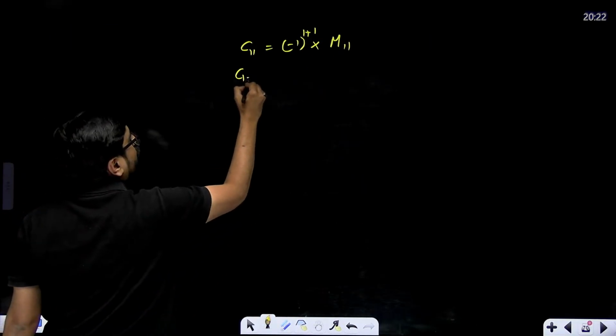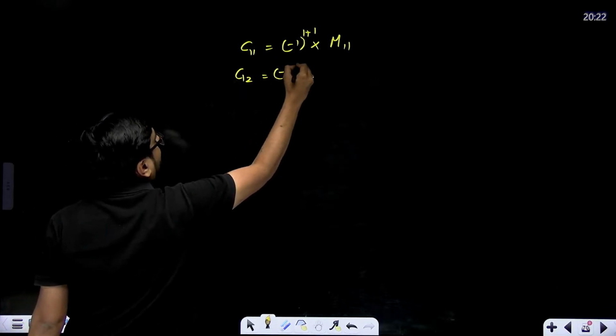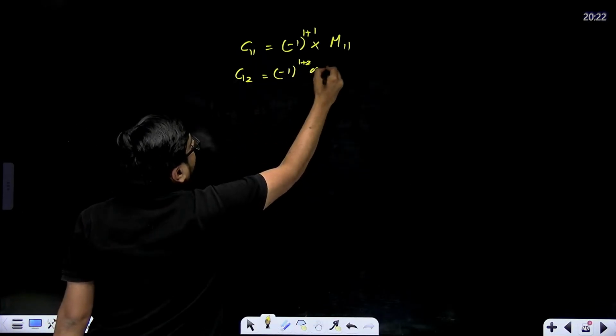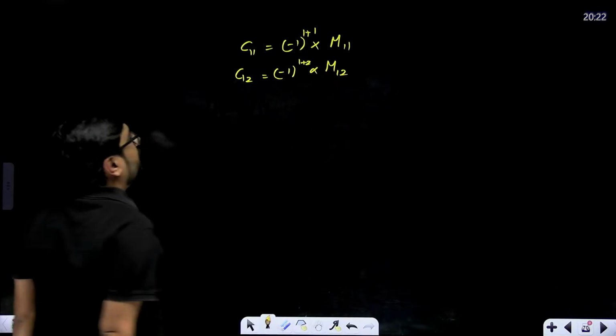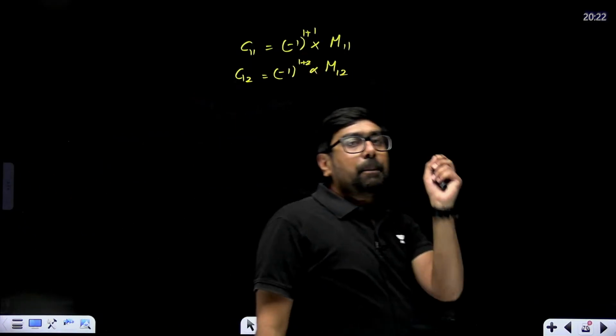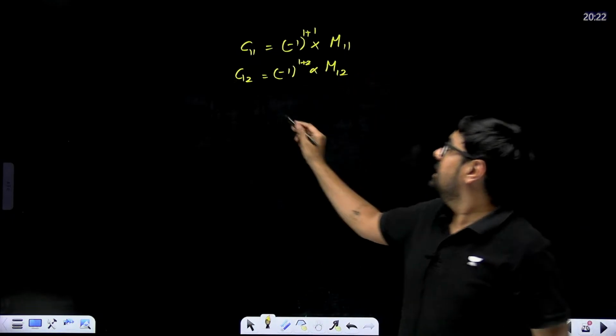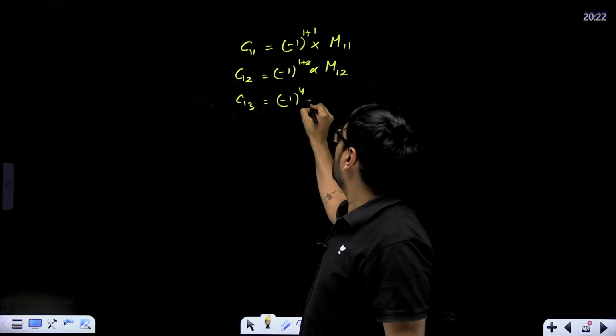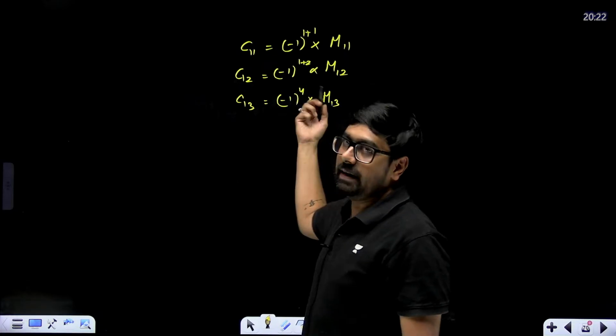Similarly, C12 will be minus 1 to the power of 1 plus 2 multiplied with M12, the minor of 12. In cofactor we just multiply minus 1 to the power of i plus j. Similarly, C13 will be minus 1 to the power 4 multiplied with M13, the minor of 13.